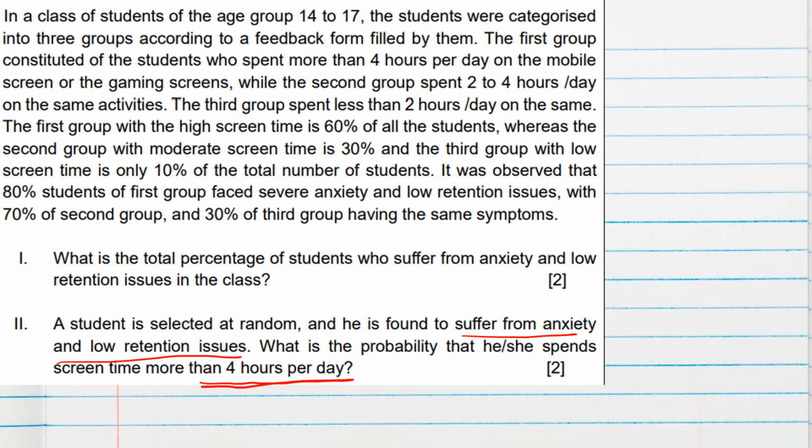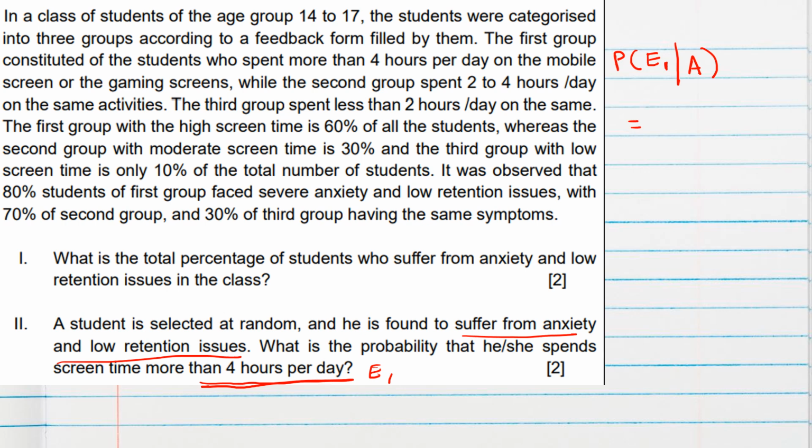More than 4 hours means our first group. So actually what we should find is the probability of the student being selected from the first group, given that he has been found to have retention issues.